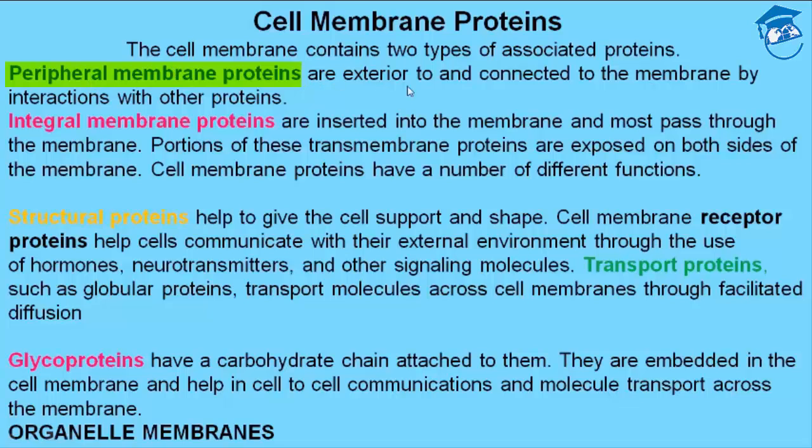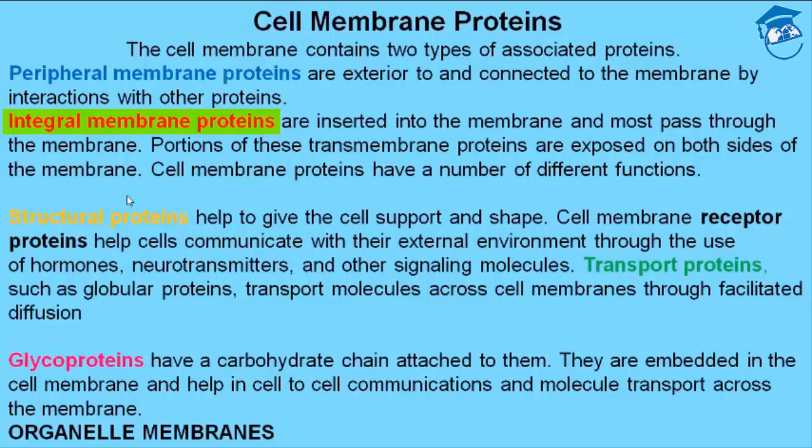Peripheral membrane proteins are exterior to the membrane and are connected to it by interaction with other proteins. Integral membrane proteins are inserted into the membrane and most pass through it. Portions of these transmembrane proteins are exposed on both sides of the membrane because they are partially buried in the cell membrane. I have already shown you in the diagram.